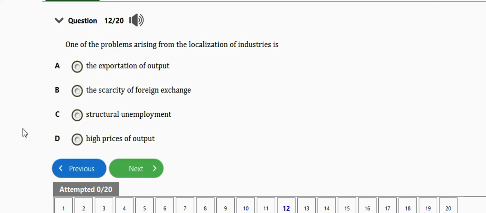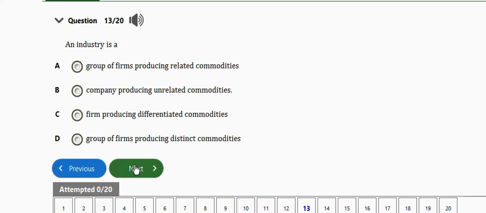The right answer is option C, which is structural unemployment. Next question is this one. It says an industry is, I think I would answer this question, a group of firms producing related commodities. Okay, so that's the right answer, option A.